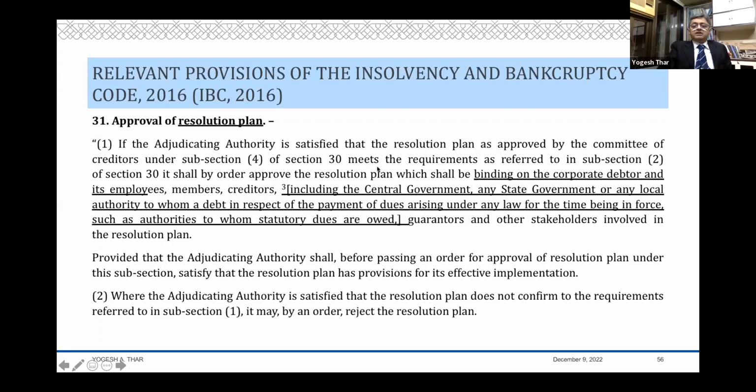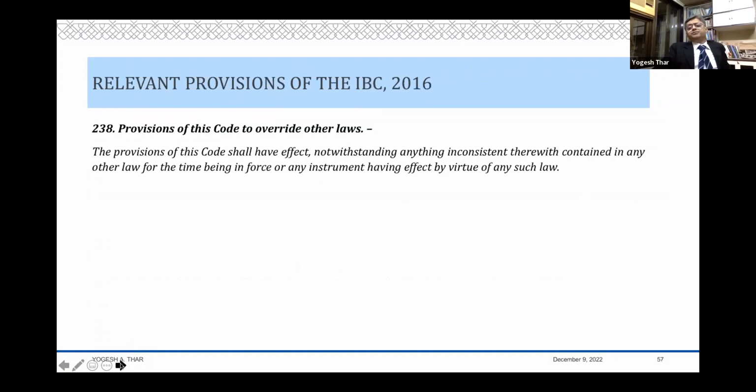So therefore, the resolution plan which is approved, based on the approval order of the NCLT read with the resolution plan, will be binding on the government authorities, and this is the provision which really says that, look, if you are provided some relief under the Income Tax Act and that has been approved by the NCLT, then that particular benefit will be available to you.